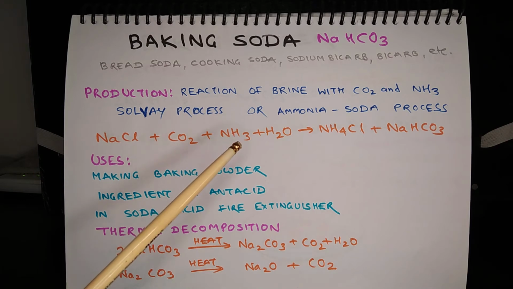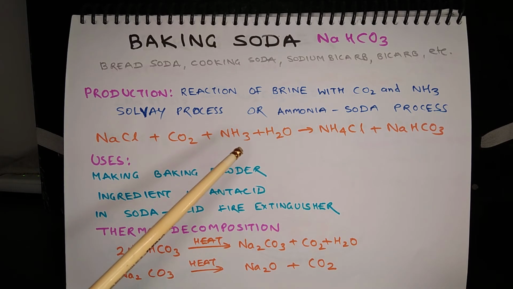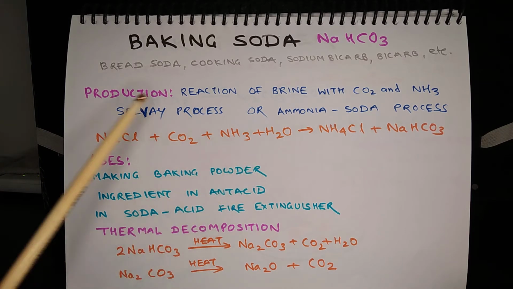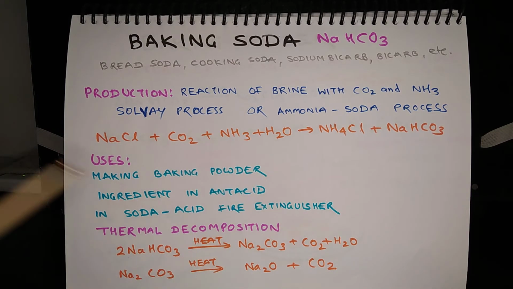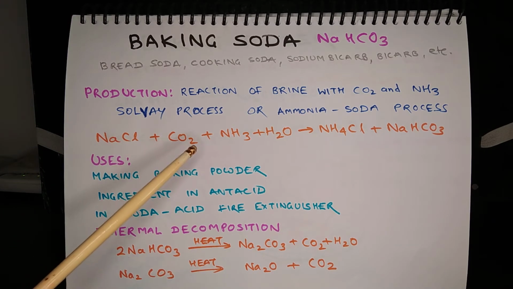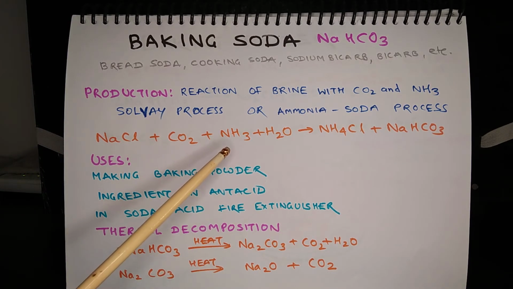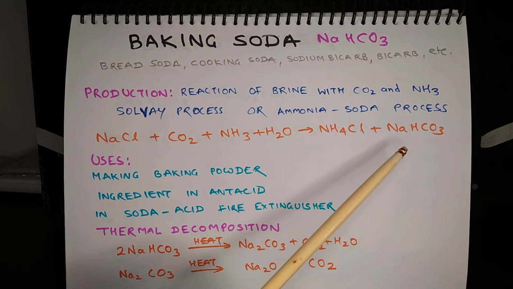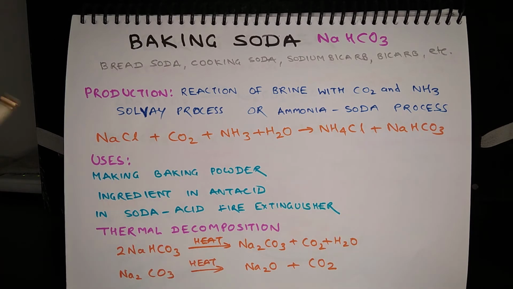In fact, more than 85% of world's production of baking soda takes place through Solvay process. The chemical equation is NaCl plus CO2 plus NH3 plus H2O is equal to NH4Cl plus NaHCO3. The baking soda is used in making baking powder, as ingredient in antacid, and in soda acid fire extinguisher.